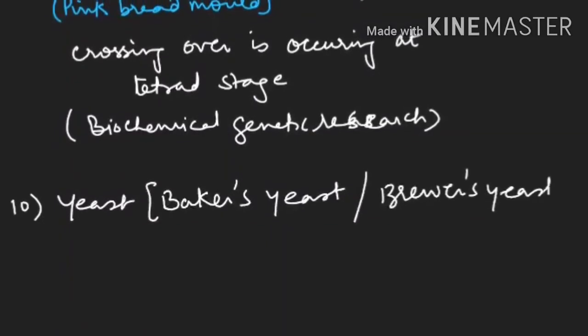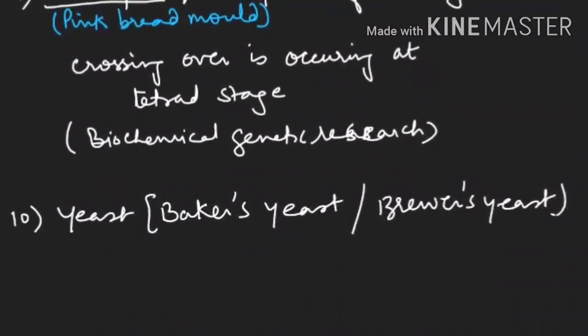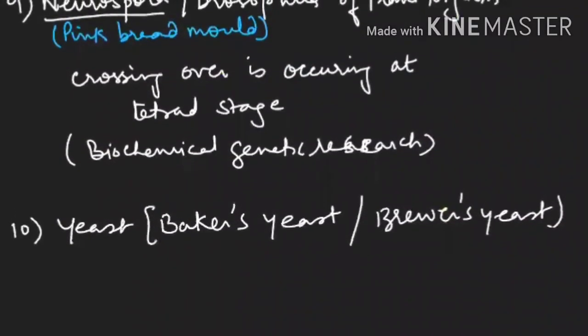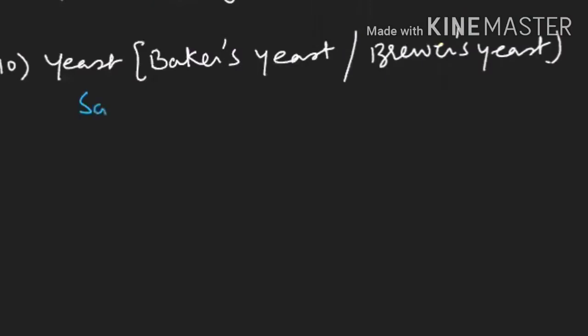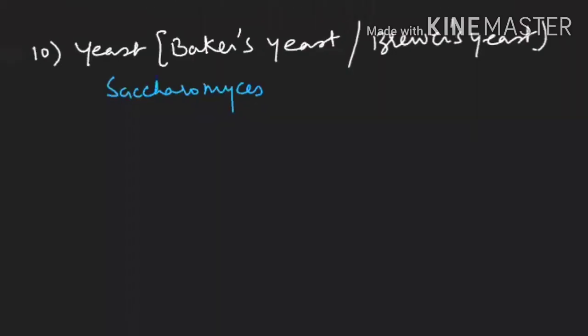Both industries are using it. Is it clear? So the biological name of it is Saccharomyces cerevisiae. Is it clear?